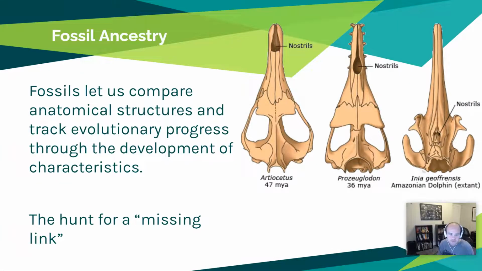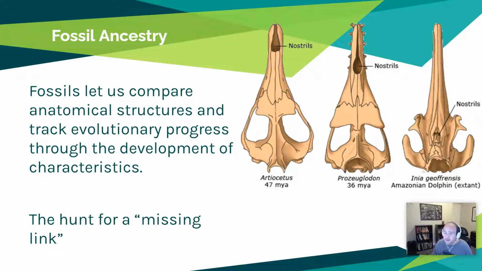And one thing that fossils allow us to do is compare anatomical structures. And this allows us to track evolutionary progress. You may have heard of the phrase like hunting for a missing link, that one piece of evidence that's going to connect humans to apes. And there is a lot of connecting steps of non-humans, so there's not really ever one missing link.